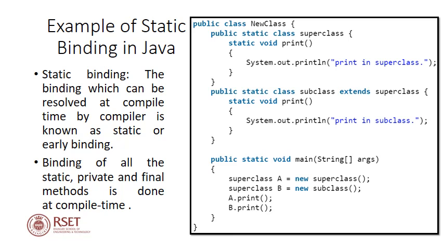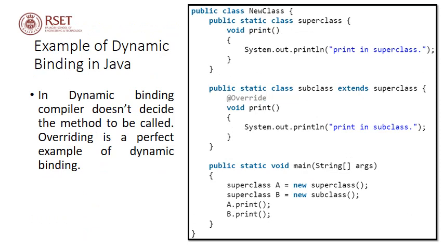When we call the first print function, a.print, since the print method of the superclass is static, the compiler knows that it will not be overridden in the subclass, and hence the compiler knows during compile time which print method to call, so there is no ambiguity. Since the print function in the superclass is static, in both a.print as well as b.print, the statement executed will be the one in the superclass, and we will get the output print in superclass, print in superclass. So this is an example of static binding.